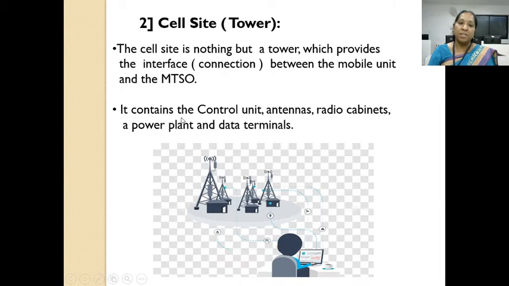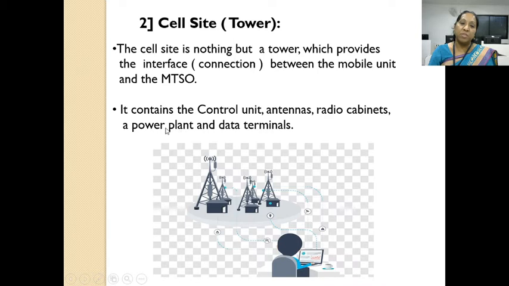It contains a control unit to control all the parts of the cell site, antennas for transmitting and receiving the signals, and radio cabinets, which are used to transmit the signals in the form of radio waves.